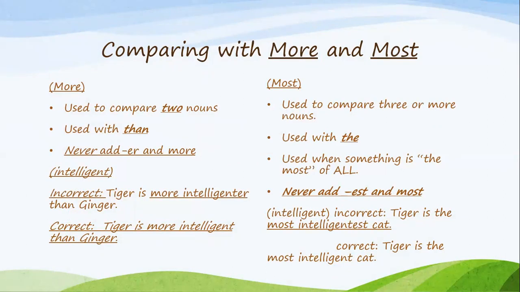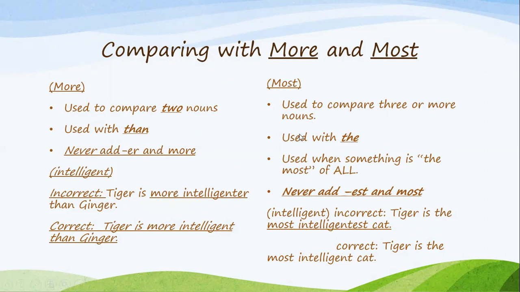Again, we never add ER and use more in the same sentence. So here they used more, which shows the comparative form, and they also used ER, which also shows the comparative form. This is incorrect. With long adjectives, we only use more. So the correct way to say it would be tiger is more intelligent than ginger. Okay? Awesome.